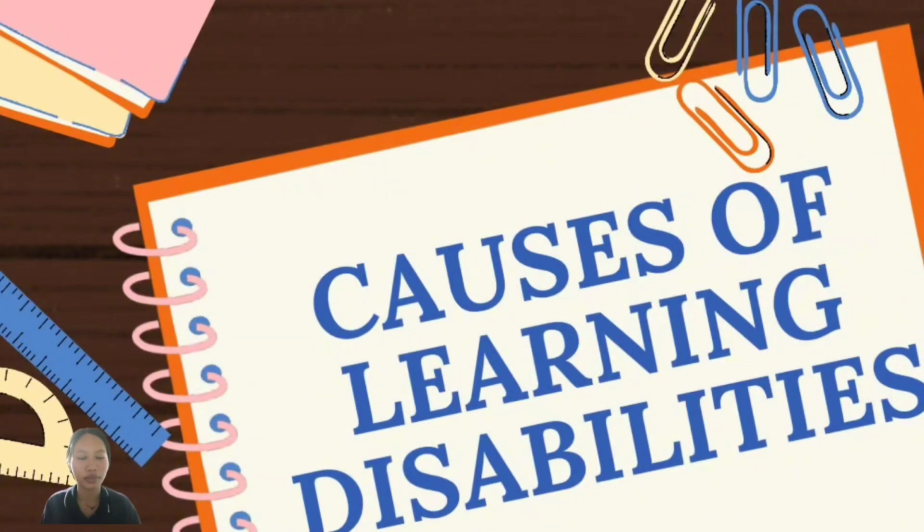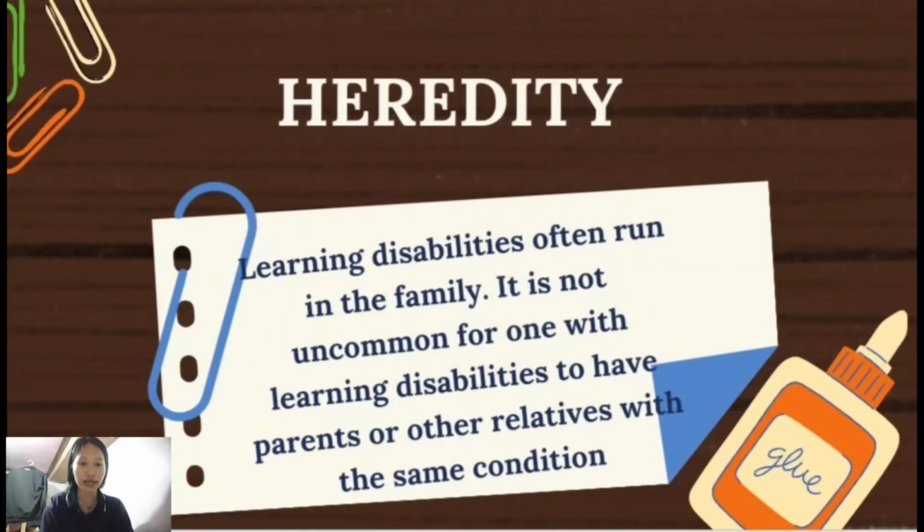So after Ms. Margie Mantilla discusses the characteristics of learners with learning disability, let's proceed to the possible causes of learning disabilities. So, bakit may mga nagkakaroon ng learning disabilities? The first possible cause is heredity. So, when you say heredity, it runs in the family. It is not uncommon for one with learning disabilities to have parents or other relatives with the same condition. But they can be genetic.